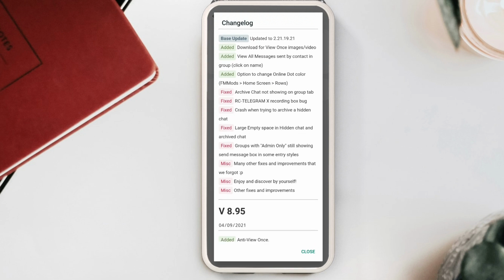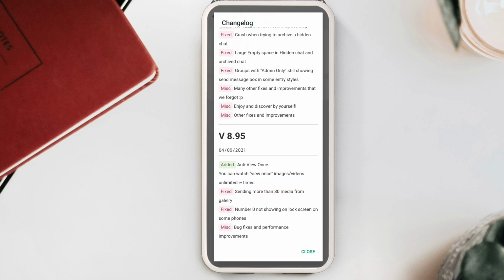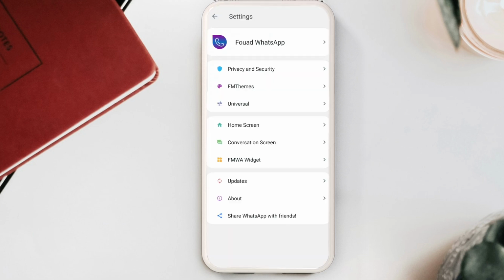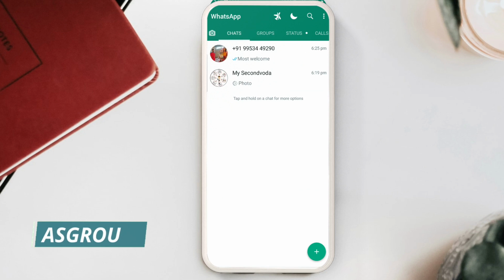If you update your application, then three major options are added. You can check it out here, and a few bugs which were available in the previous version have been fixed, and all the previous features are also available in this application. Let us talk about the first one, which is download view once images and videos. Now, if anyone sends you a one-time view image or video, you can directly download that.